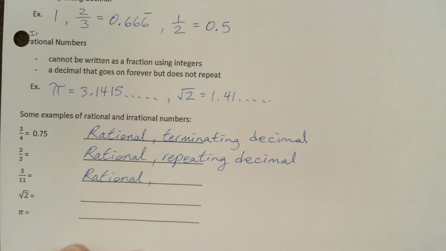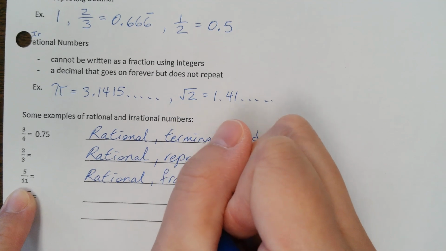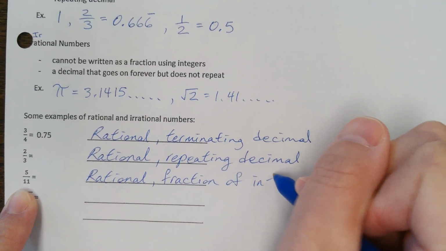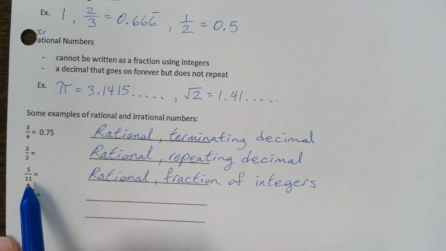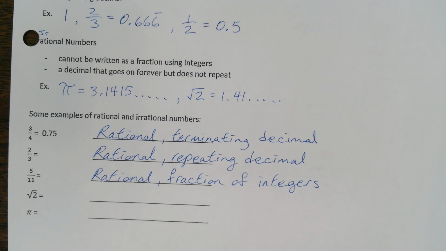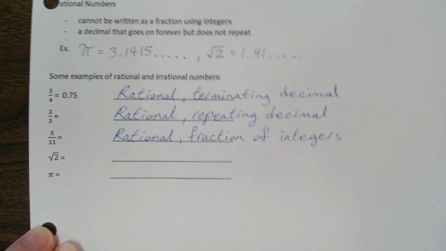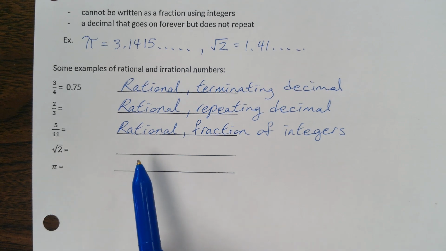Another way that I know it's rational is because it's a fraction of integers. 5 is an integer, 11 is an integer. Okay. And then, we kind of already know these two. You guys chose nice numbers.